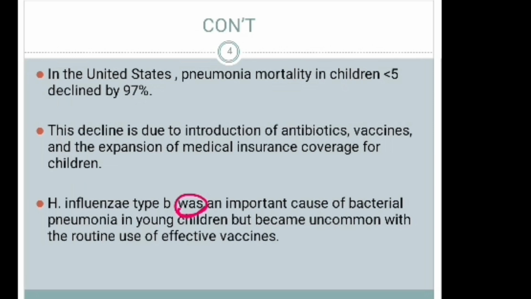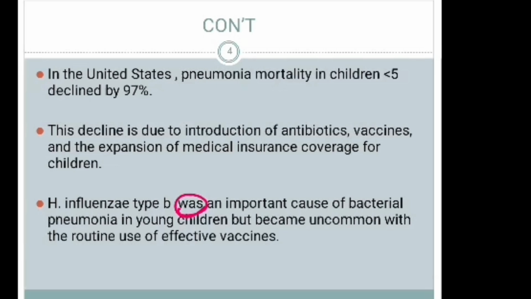In the United States, pneumonia mortality in children less than 5 years has declined by 97%. This decline is due to the introduction of antibiotics, vaccines, and the expansion of medical insurance coverage for children.